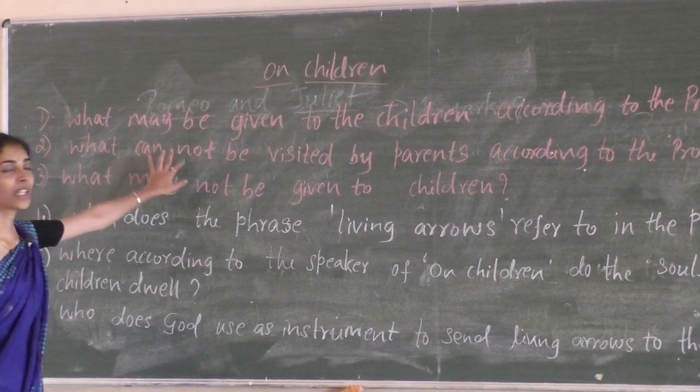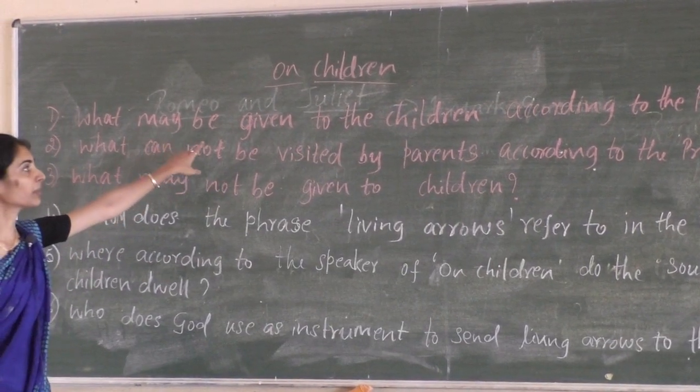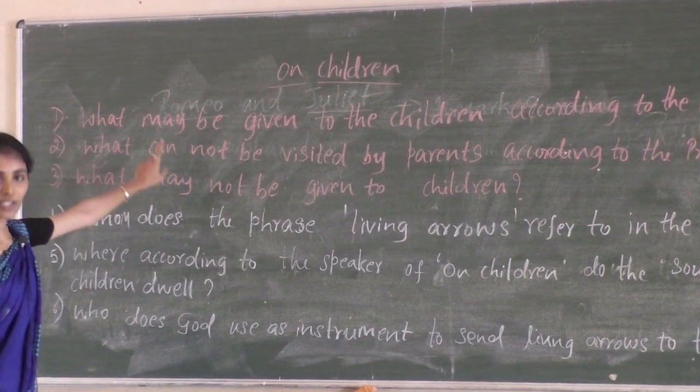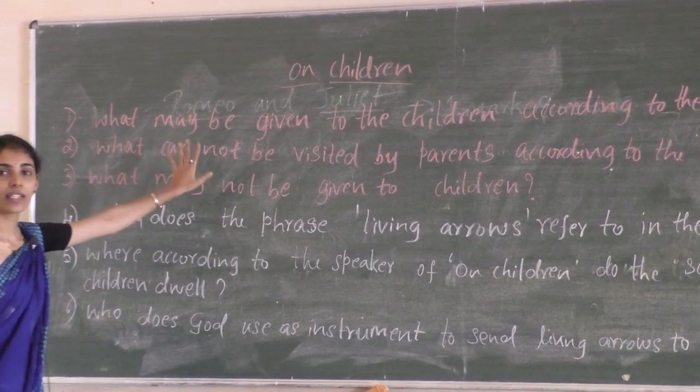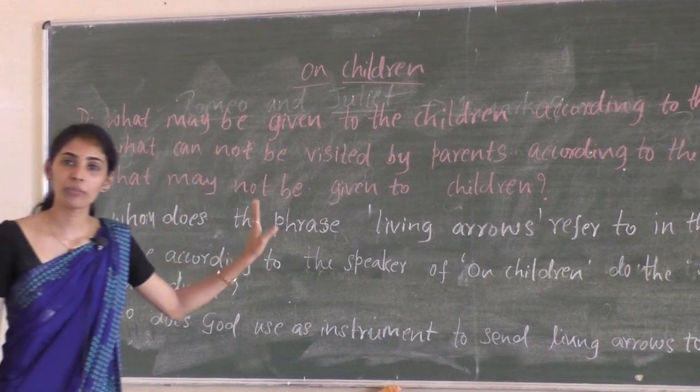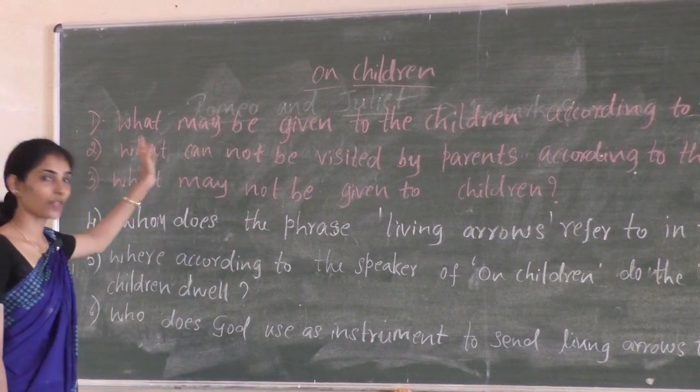Here I have taken 14 questions from the poem On Children for the discussion. You know that this entire poem is about the relationship between parent and children. Let's look at the first question.